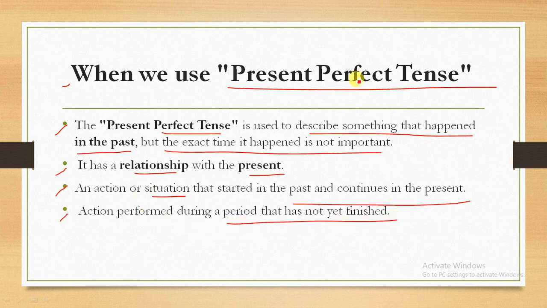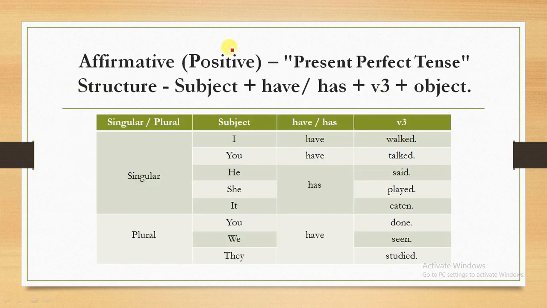So on the basis of this theory we can say, when we perform any particular activity in the past, but we don't know the exact time, and it has a relationship with the present as well, this type of sentences we can create in present perfect tense. First of all we will go through the affirmative, means positive, sentences. So first we will see the structure of the positive sentences.